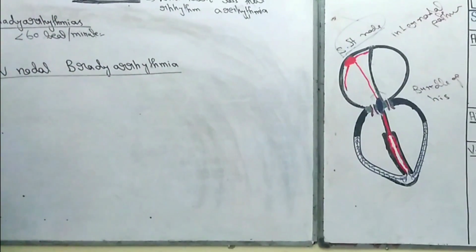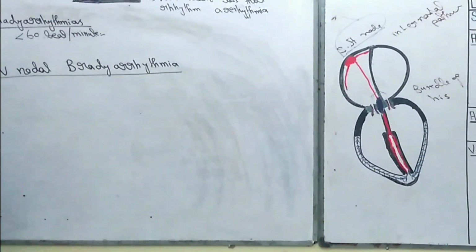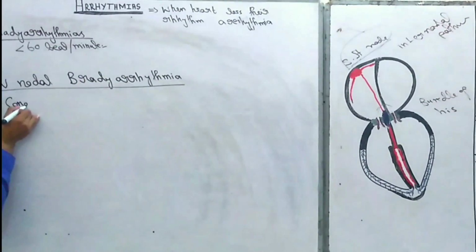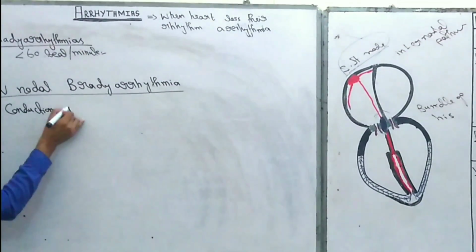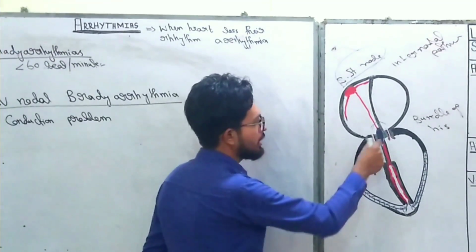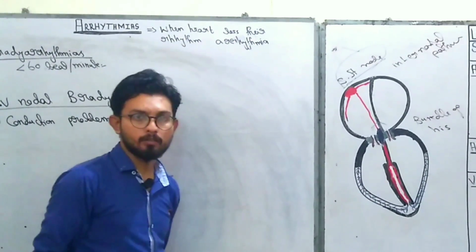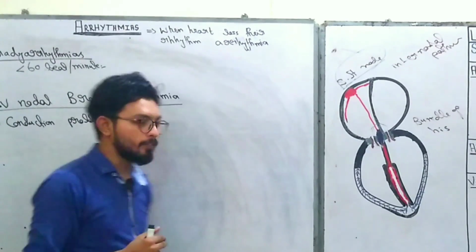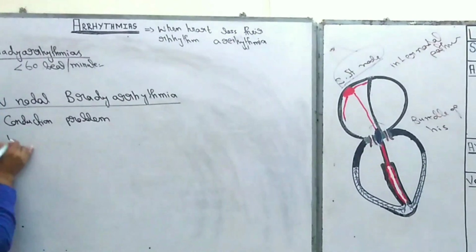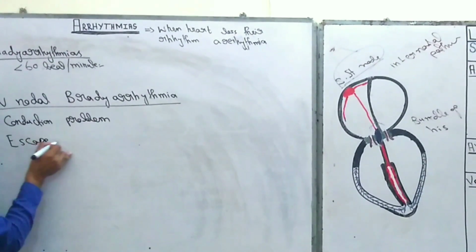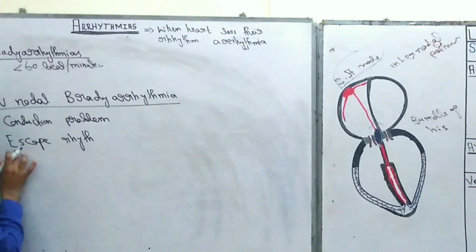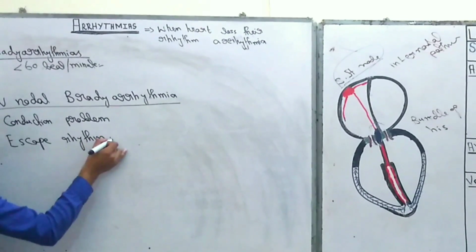Okay, so there are two problems that lead to the AV nodal bradyarrhythmias. The first one is conduction problem. That means there is some problem in the AV node that delays the conduction or sometimes stops the conduction. That's why the heart reduces its activity, right? Now the second category is escape rhythm. Please wait a while. I will explain the detail on escape rhythm, right?